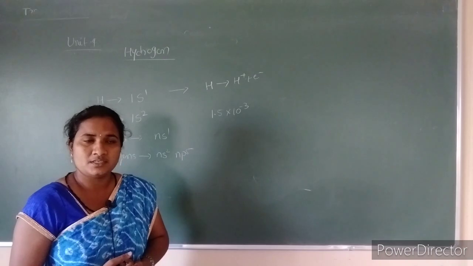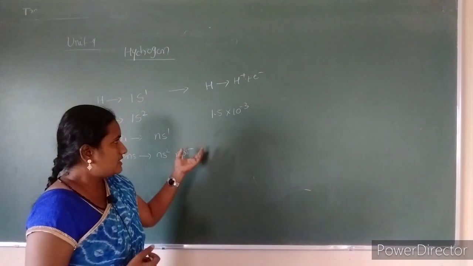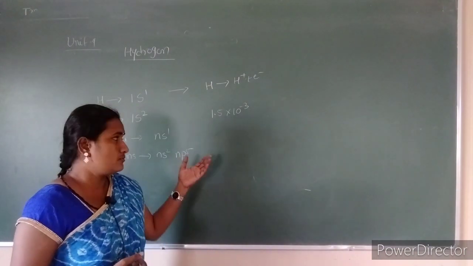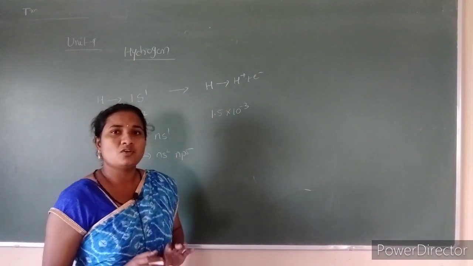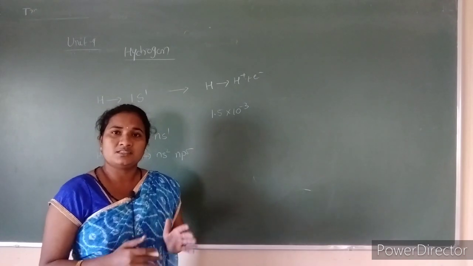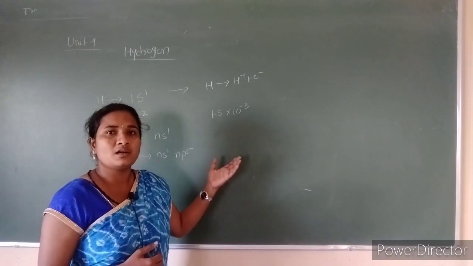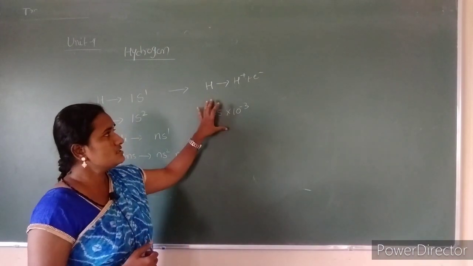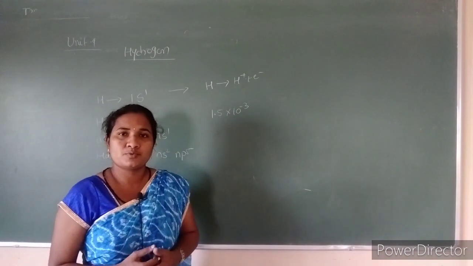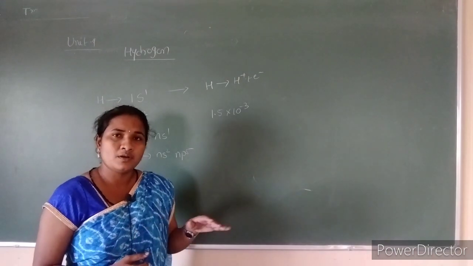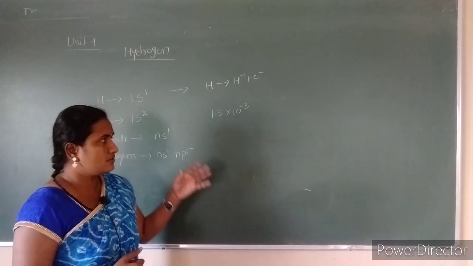It is always present in associated form with other metals, maybe alkali metals or alkaline earth metals, and it may also bond with d and f block elements. That is why hydrogen does not exist freely in nature. It is always present in combined forms, combining with other metals. Because of this unique character, hydrogen takes the first position in the periodic table. It belongs neither to the s and p blocks nor to the d and f blocks.